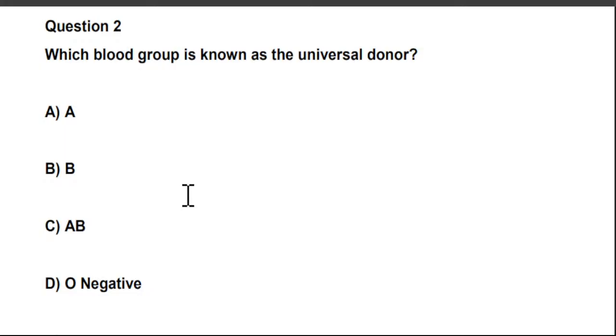Which group is the universal giver? Option A, group A. Option B, B. Option C, AB. And option D, O negative.